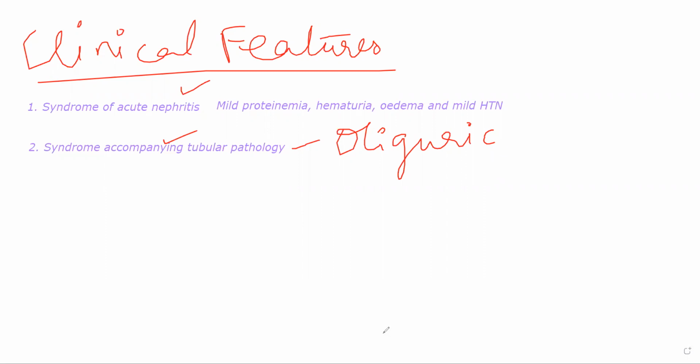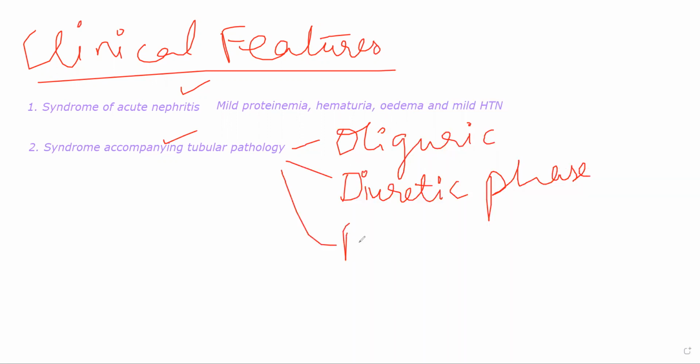Initially there will be oliguria, then slowly your body will start recovering. Tubules will start healing and urinary output will increase. That is called the diuretic phase. The patient's urination will become somewhat normal. Finally will be the phase of recovery. In the diuretic phase, the patient has not recovered completely. They are on the way of recovery.